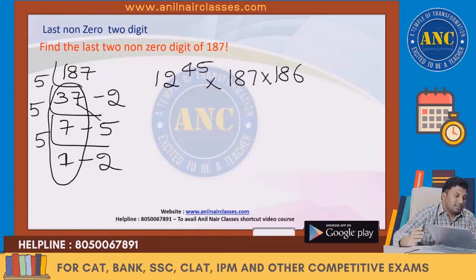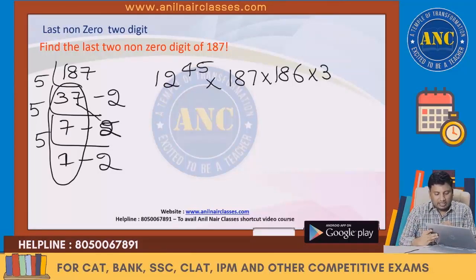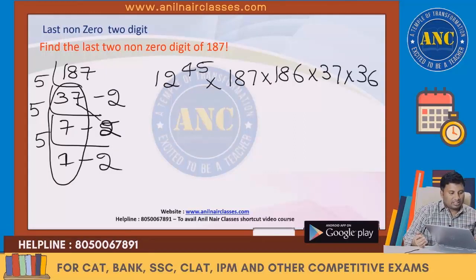For the 5, we have to write 5 7s are 35, it is 2. Again it is 37 into 36. Right? 5 1s are 5, again it is 2. I hope it is clear, right? So 37 plus 7 plus 1, that is 12 power 45.